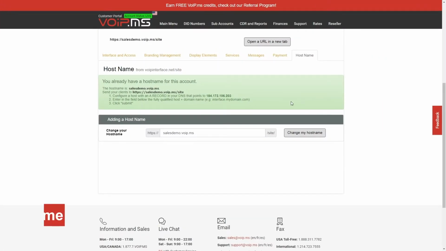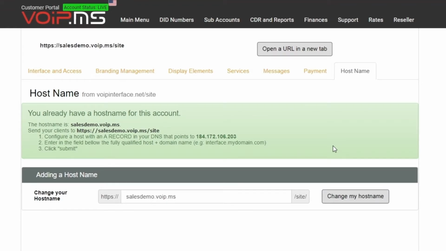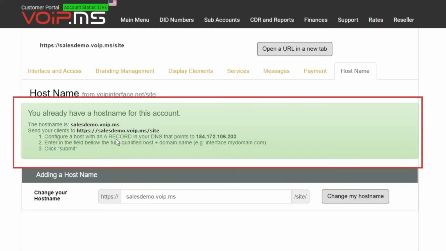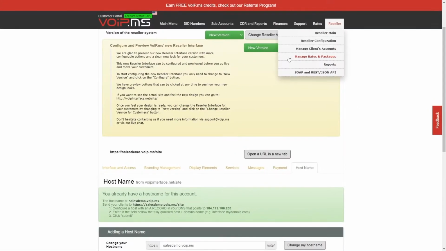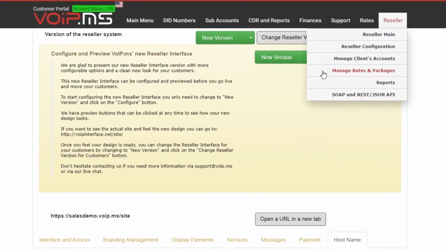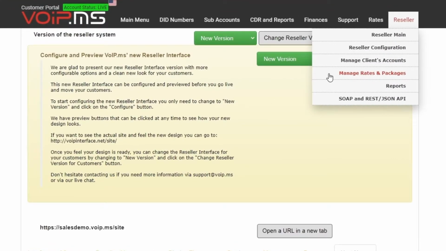The last piece to fully brand the client interface is the host name. You can change the host name of your client's interface to reflect your business brand. To change the host name, simply follow the steps described here. This will cost you a $10 USD one-time charge. For example, we changed the host name from VoIP.ms to salesdemo.voip.ms.